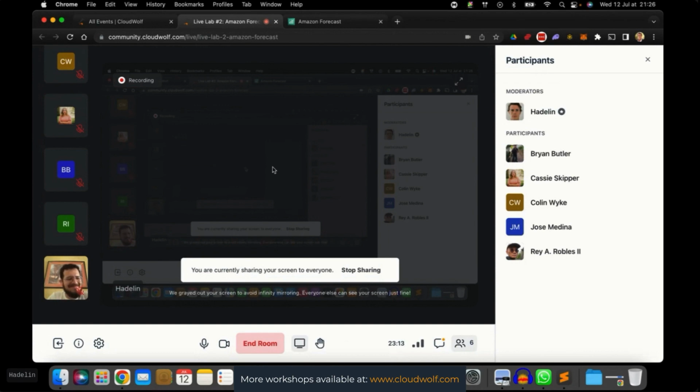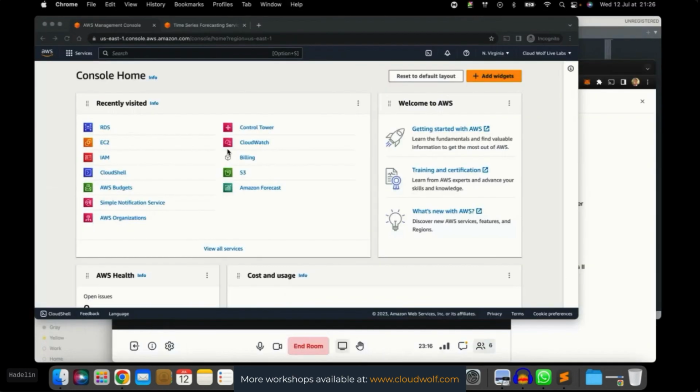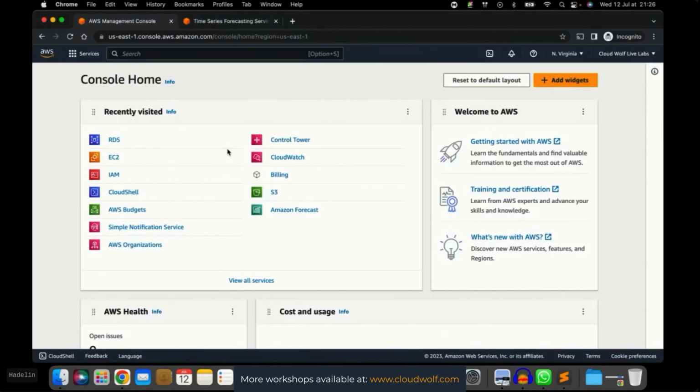Now we're all going to go into the AWS console and we're going to build this whole time series prediction model. But first, what do you think we should do as the very first step before starting to build the model? Create an S3 bucket. Exactly, because remember in AWS, when you're using a service of AWS, whether it is AWS Glue like last time or Amazon Forecast like today, you can't upload the data directly from your machine. You always upload the data from an S3 bucket. And actually, the only service in AWS where you would directly upload the data from your machine is S3. But then, when using any other service, you will upload the data from S3. So that's the very first step.